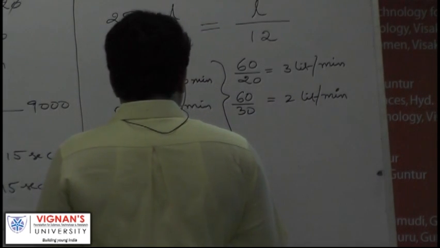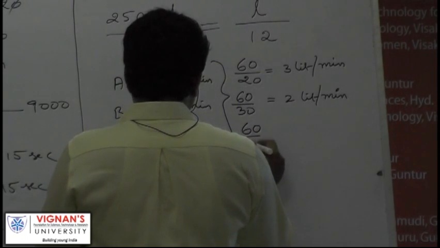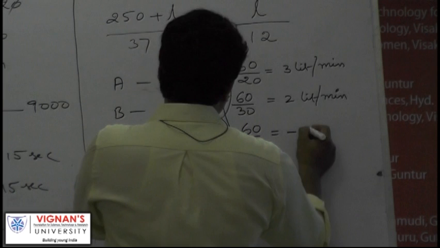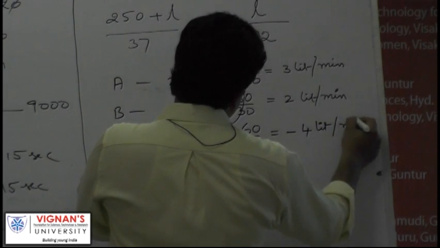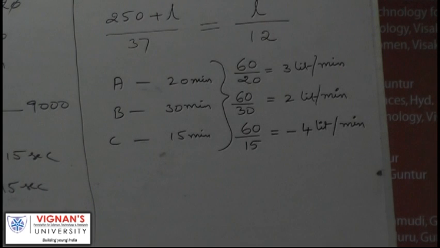Now, C alone can empty 60 liters in what time? So 15 minutes. So it is emptying at the rate of 4 liters per minute. So this is different, right? That is emptying. That's why I am using negative sign for that.